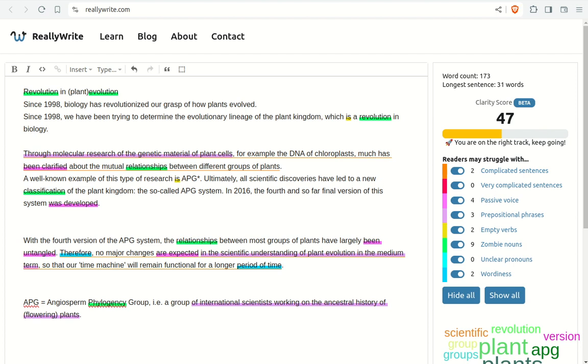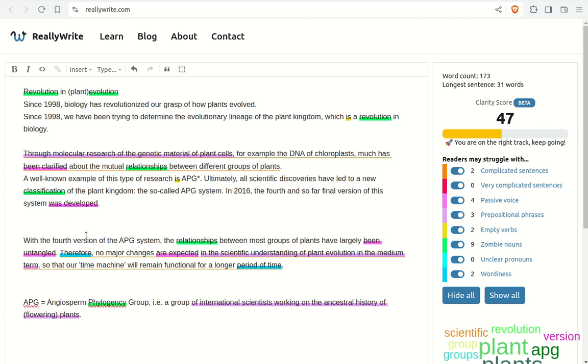Now, if we look at the next sentence, we see a long list of prepositional phrases at the beginning: through molecular research of the genetic material of plant cells, for example, the DNA of chloroplasts. And then the main sentence has an empty subject and an empty verb. Much has been clarified about the mutual relationships between different groups of plants. Whenever I see an empty subject and an empty verb, I know I need to figure out who are the players in this sentence, who are the actors, who is doing what. And here again, I could make different choices.